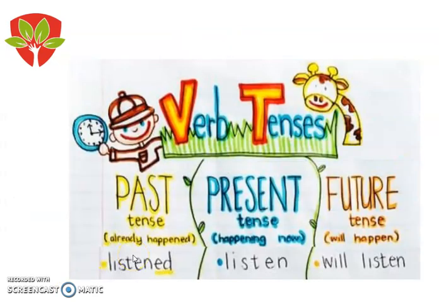Here you have it one more time. Present tense. So in here we have, guys, present tense. As you can see here, the present is what is happening today. So the verb in this tense stays like this, listen. Then we have the past tense, what already happened.